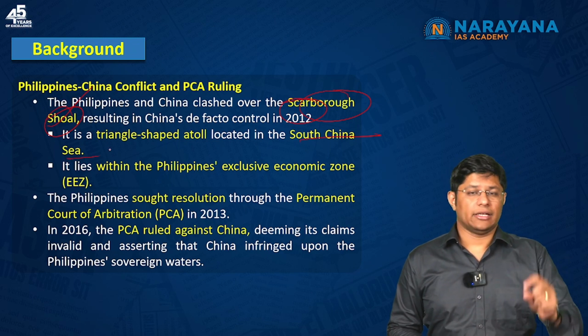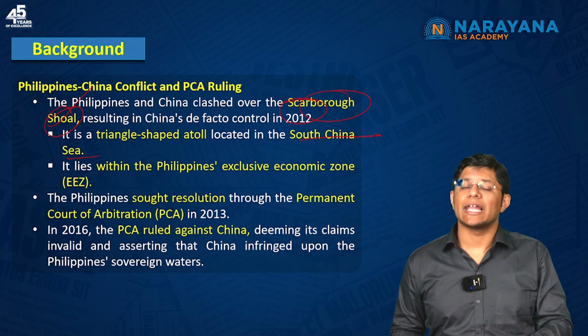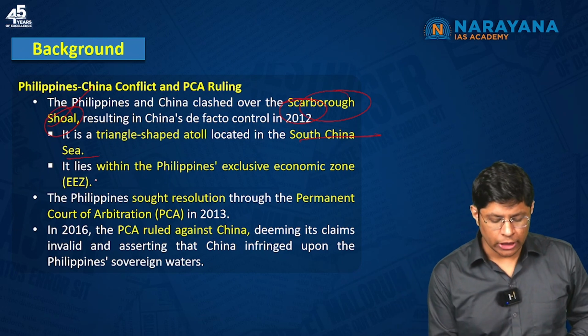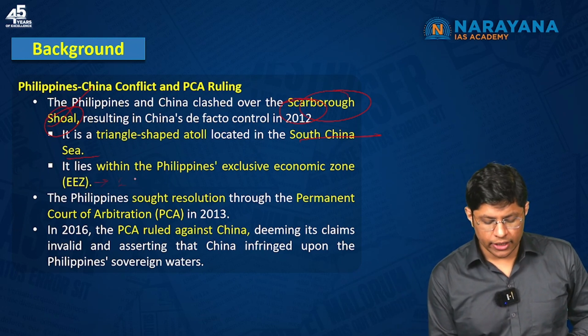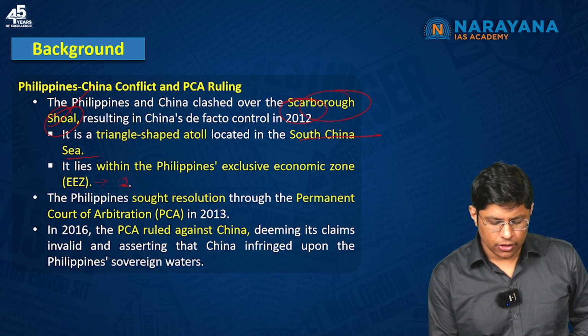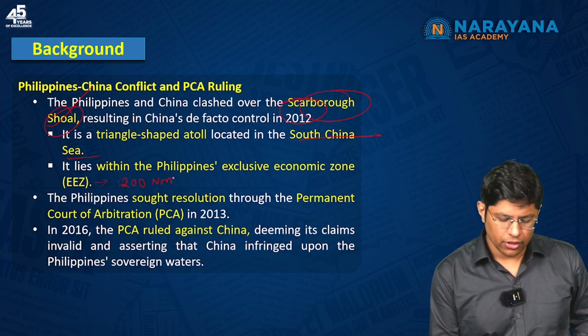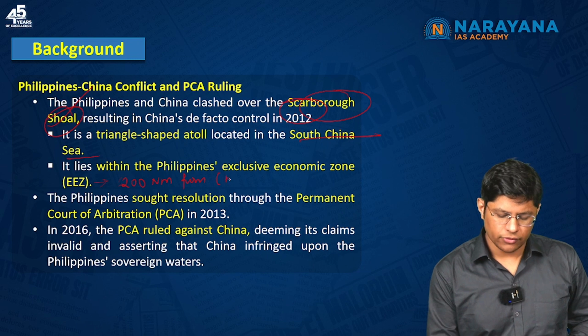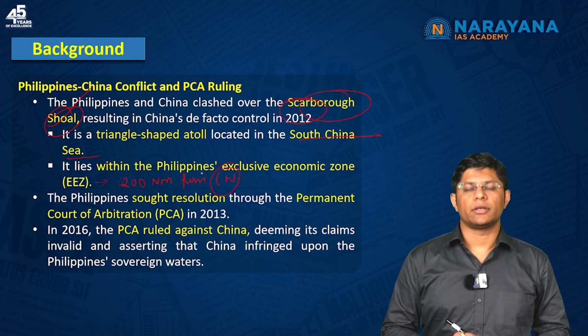This island lies within the Philippines' exclusive economic zone. An exclusive economic zone is 200 nautical miles from the coastal water, right?